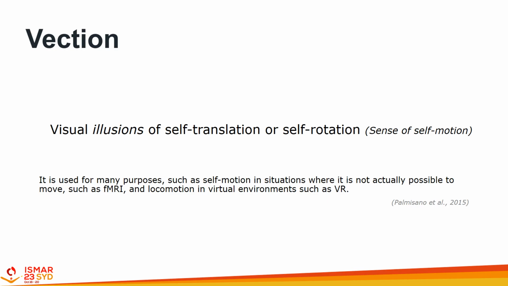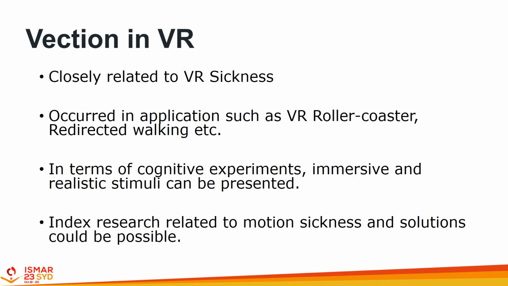First, vection is an illusion of self-translation or self-rotation. It is a sense that you feel rotation or translation even without physical movement. In this study, we try to explore the effects of multisensory cues on augmenting vection sense in immersive VR environments. Also, from previous research, vection is closely related to VR sickness, which is a critical issue of VR.